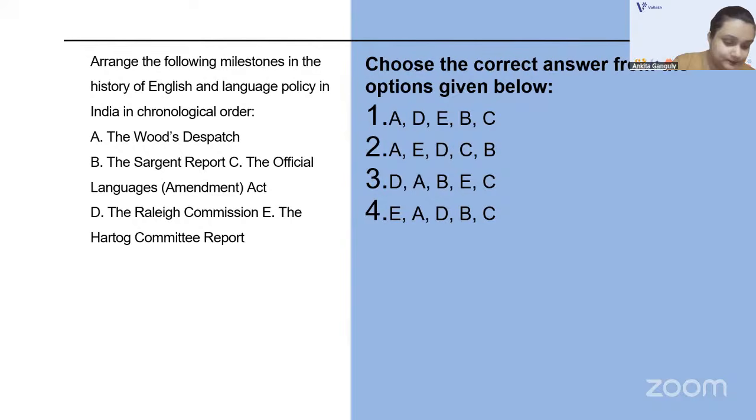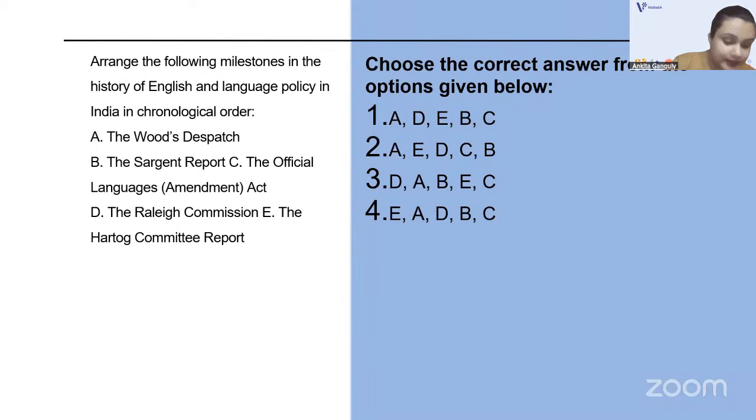Wood's dispatch happened in 1854. Then what's the year of the Sergeant Report? The Sergeant Report happened in 1944.